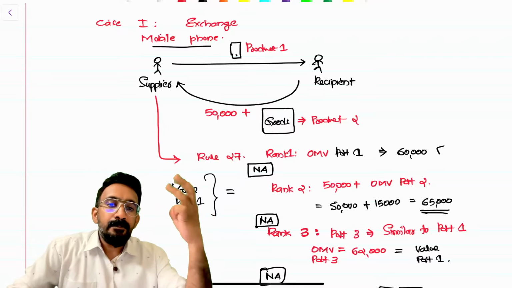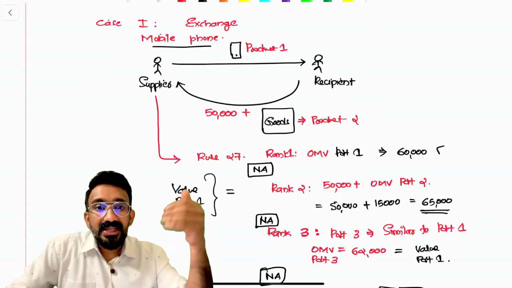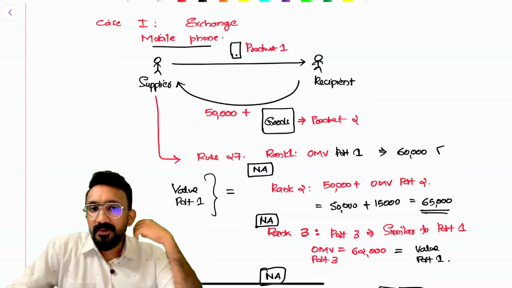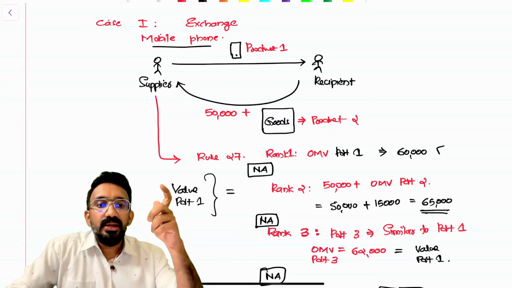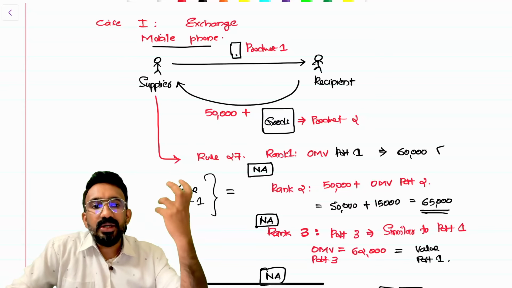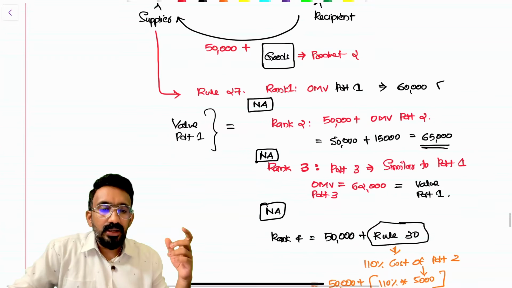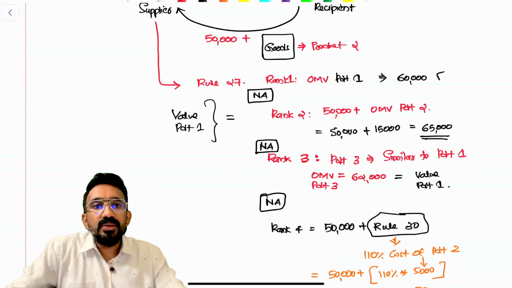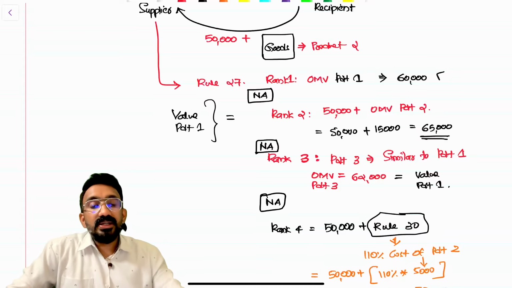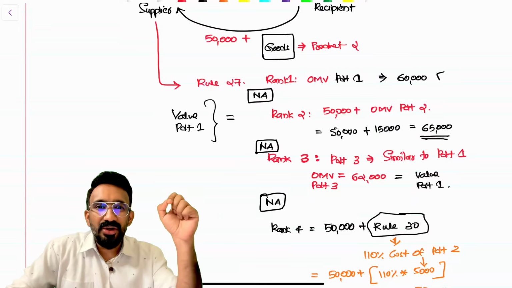Then rank number 3, which says if I don't have rank number one or rank number two, then I look at a similar product. I don't know what is the open market value of product number one, but I know there is a product number three which is like product number one, and I'll take that open market value. Say the product number three is similar to product one, open market value 62,000. I'll take that. If that is also not available, then what should I do? I will look at the best judgment, or look at the cost of product 2, that non-monetary consideration.